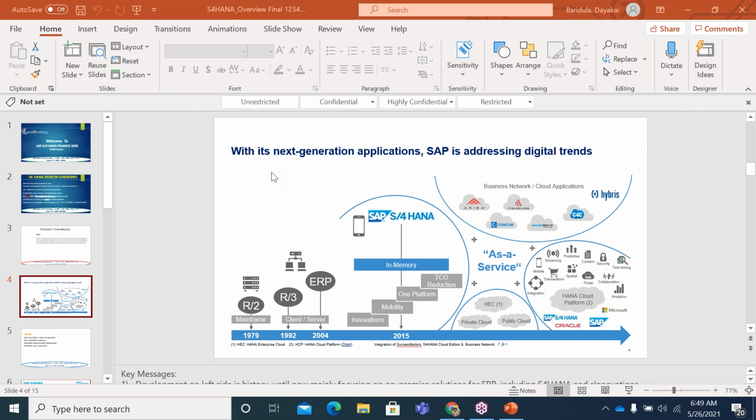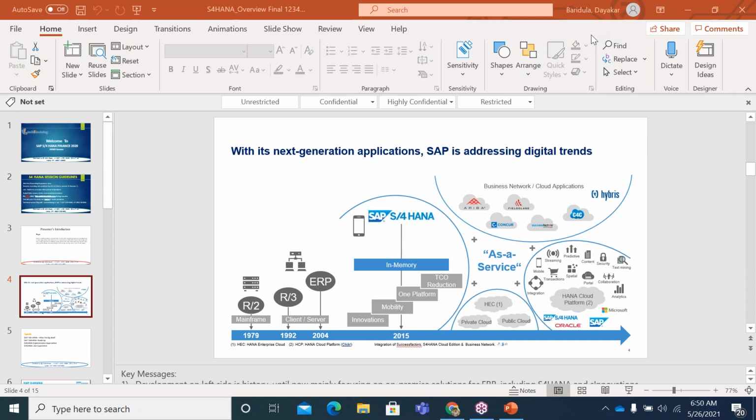These are all S4HANA sessions, which are delta sessions, that is, from ECC to S4. From the finance and controlling perspective, we will discuss what changes are coming in S4. The focus is only on S4HANA, but you must have a little background in finance on ECC, and at least a functional background. This is a prerequisite to attend these sessions. I just wanted to highlight that. Then let's move on.